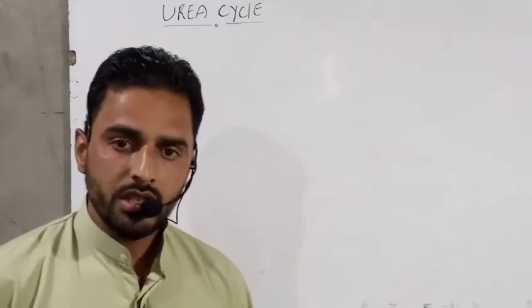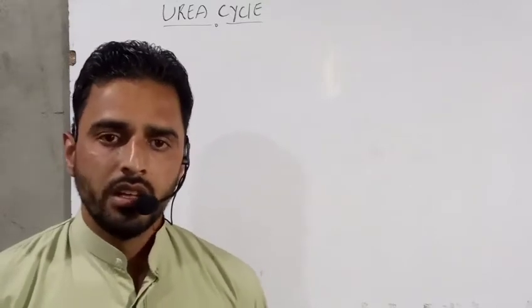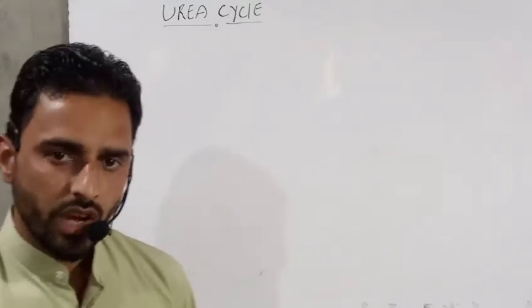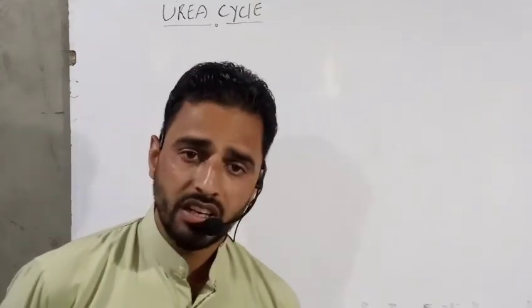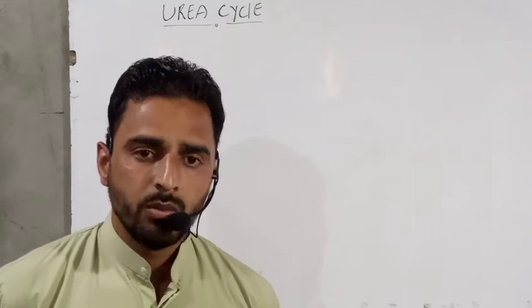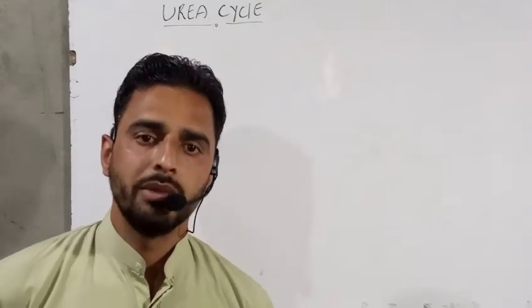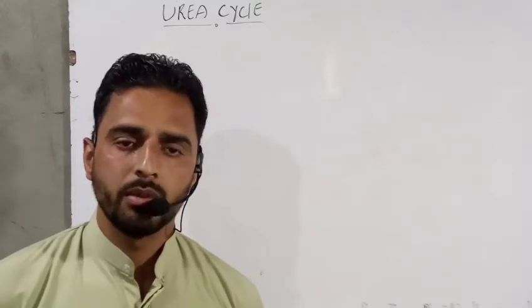Our today's topic is the urea cycle. Before we start the urea cycle, there are many nitrogenous wastes produced inside the body of an organism. The first one is ammonia. This ammonia is one of the end products of amino acid metabolism or protein metabolism.